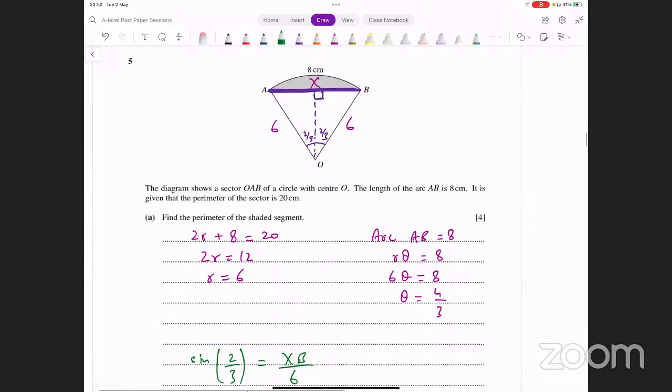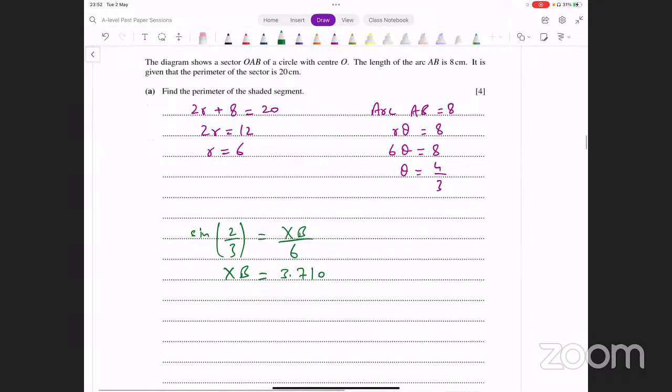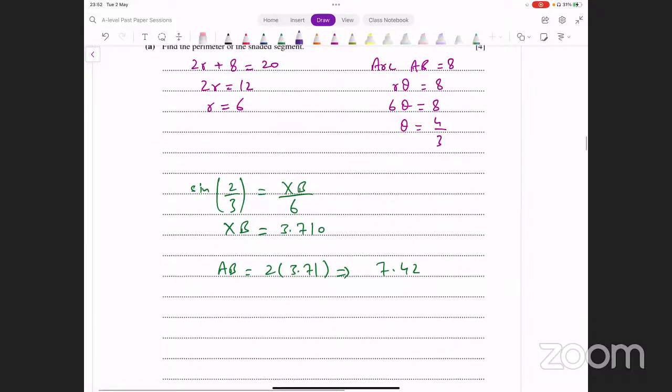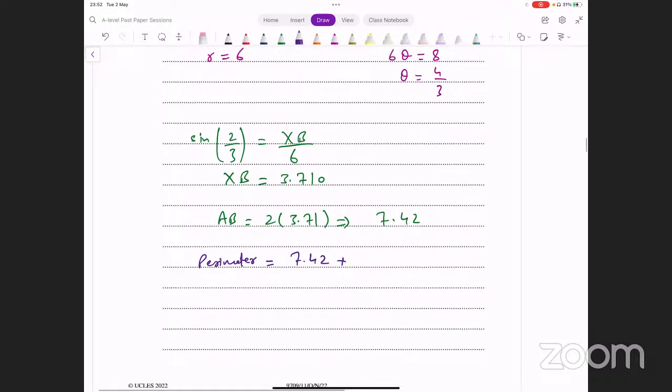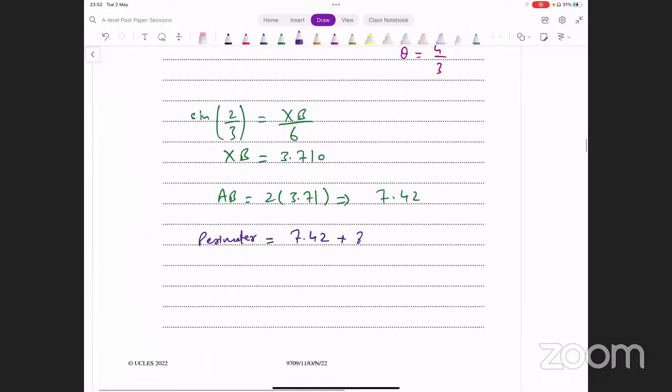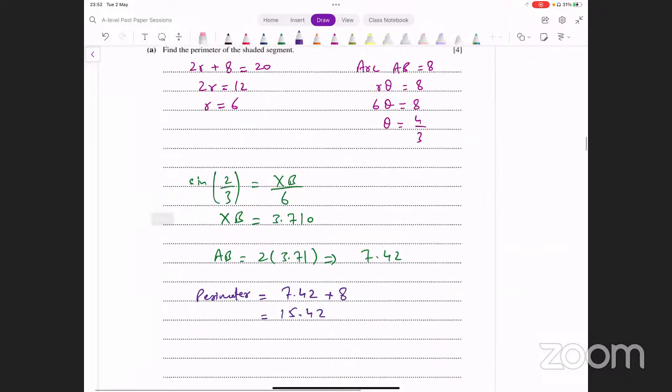3.710. Okay, x की लेंथ आ गई, इसको 2 से मल्टीप्लाई कर दें, a भी आ जाएगा, पूरी लेंथ आ जाएगी. 2 into this number, what does that give us? 7.42. All right, this is the other length that we have. Perimeter क्या हो जाएगा फिर? इसमें ऐड कर दें arc length. 7.42 plus the arc length 8, and that gives us 15.42, and that's what we were looking for here.